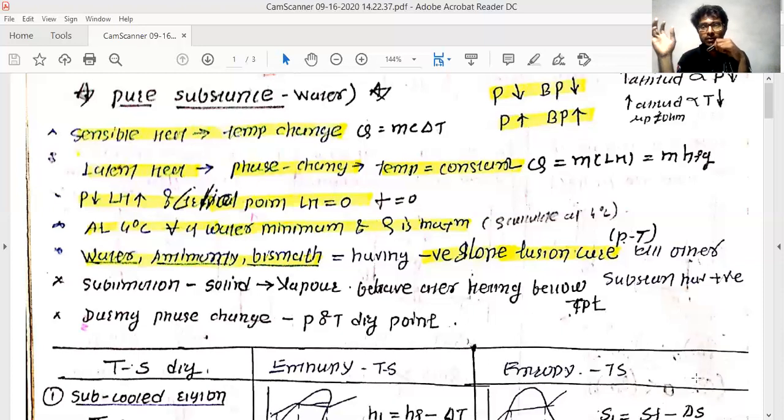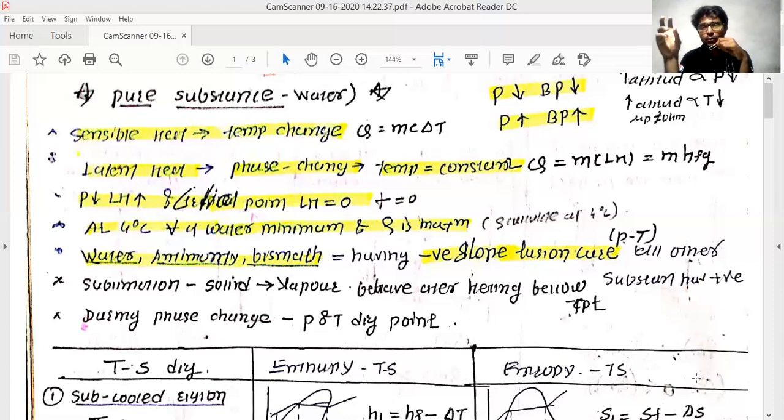If you start heating this substance, whatever water you have will completely go into the gaseous state. And in this gaseous state, if you further heat this gas, it will go to the superheated state. So this is the upward direction.